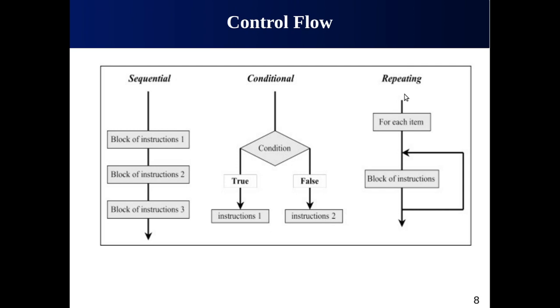Finally, we have the repetition. Here you see that a block of instructions is executed once, and then the line which refers back indicates a type of loop, or iteration, or repetition. The same block of instructions will be executed for the second time, third time, fourth time. How many times? As long as the condition inside the loop is true. For example, you want this statement to be executed 5 times. Then you have to mention the condition. You have to declare a variable and give it an initial value, for example 1, and then a final value of 5. Hey, execute this block of instructions 5 times.